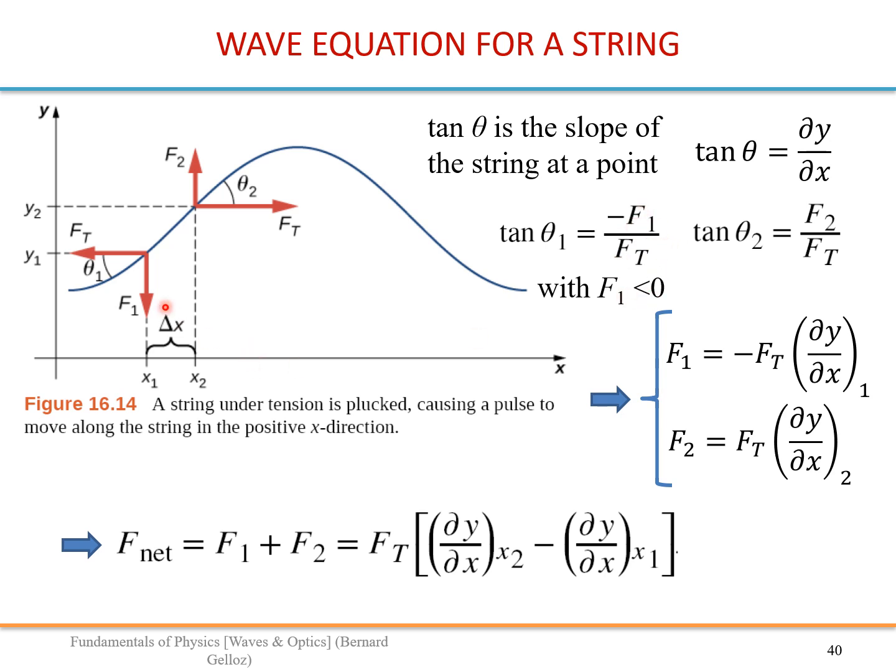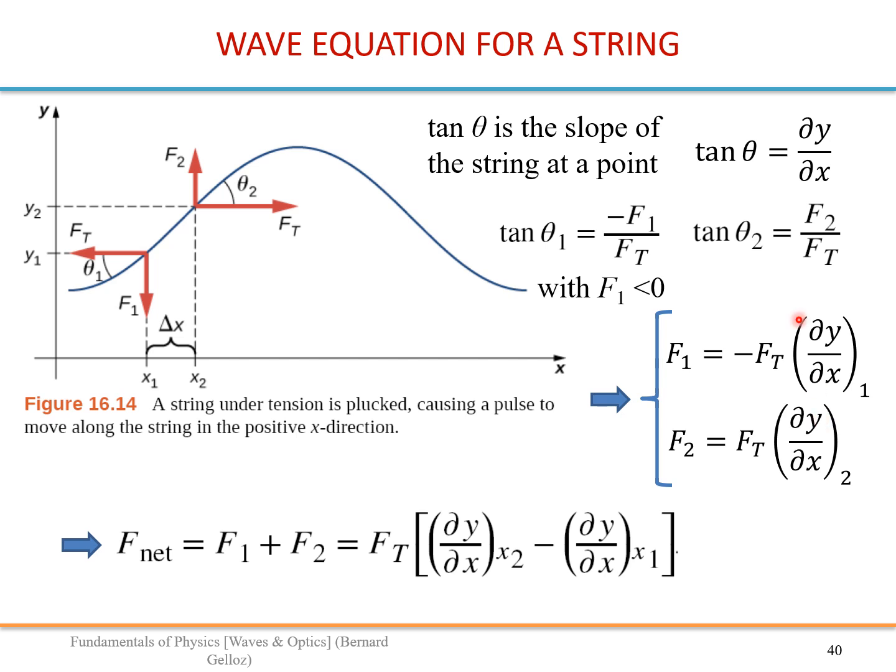So here that tangent is a positive number because it's supposed to represent the slope. So we put a minus because F1 is negative. It's negative because it's pointing down. So F1 here is algebraic. F2 is positive, F1 is negative. So we put a minus. And that tangent at any point is equal to dy/dx by definition, because it's a derivative.